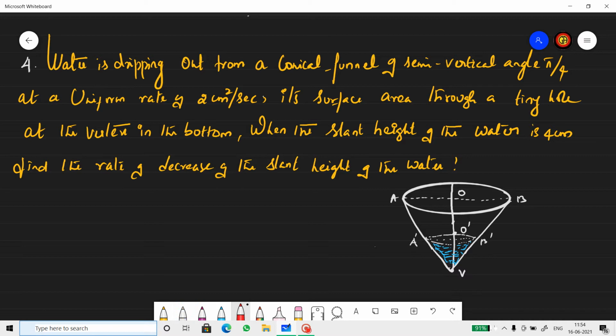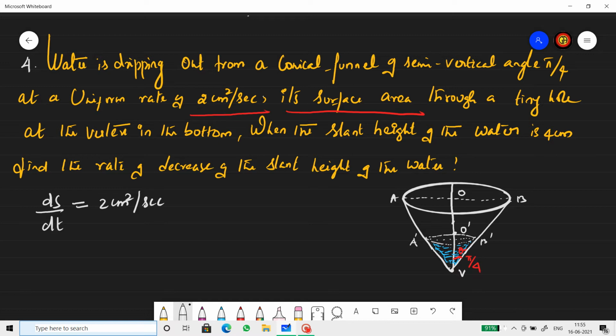The semi-vertical angle is pi by 4, so let's take it as theta, and theta is pi by 4. Water is dripping at a uniform rate of 2 centimeter square per second. When they say centimeter, it's the rate of change of height. When they say centimeter square, it's the rate of change of its surface area. So what is given to us is ds by dt, curved surface area, which is 2 centimeter square per second.